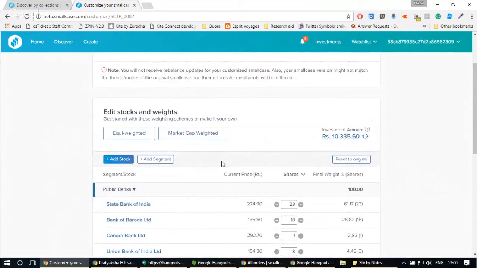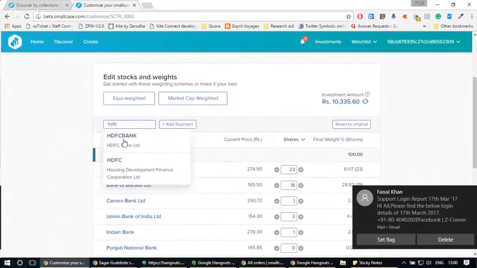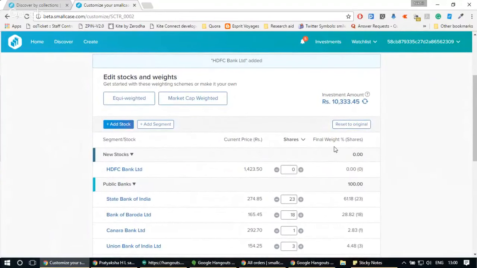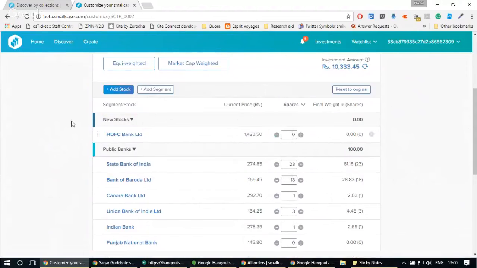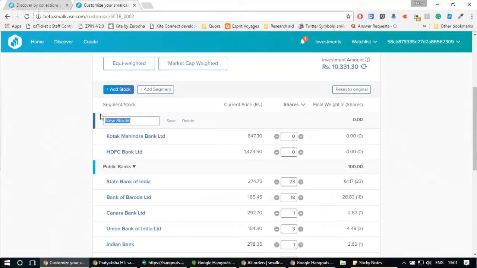Now, if you want to add a new stock which is not present in the smallcase, you can click on add stocks, and let's say I want to go back and add a few private sector banks. I can just type in HDFC and I can select HDFC from here. Let's say I also want to add Kotak Bank. I can add it here. Both of these stocks got added to a new segment called new stocks. Now, if I want to change the name of the segment, I just need to hover on the segment and click on edit name, and I can name it whatever I want.